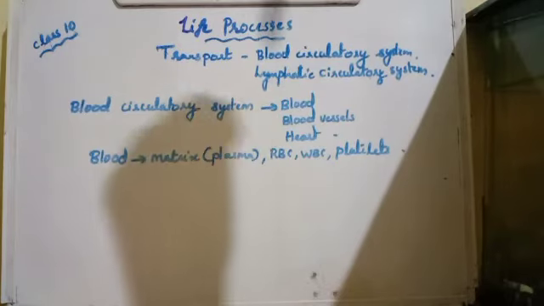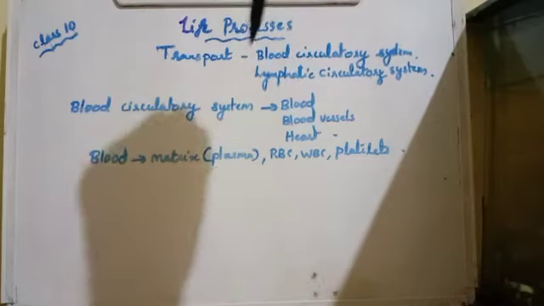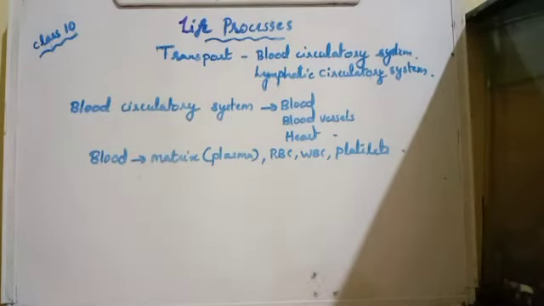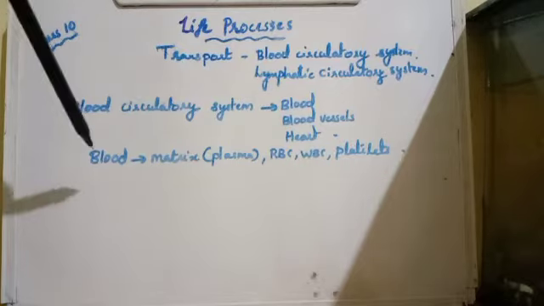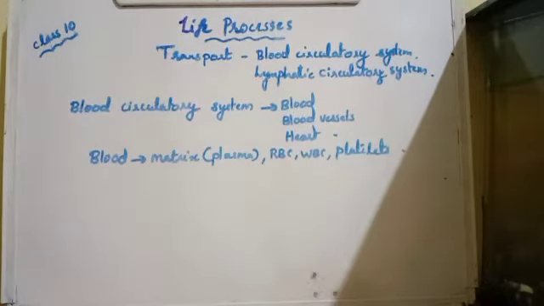Blood is the medium through which the transport is taking place. Various materials are transported through the medium of blood. So we have to study blood in detail. Do you remember, last year you studied the components of blood? Blood is a kind of tissue.